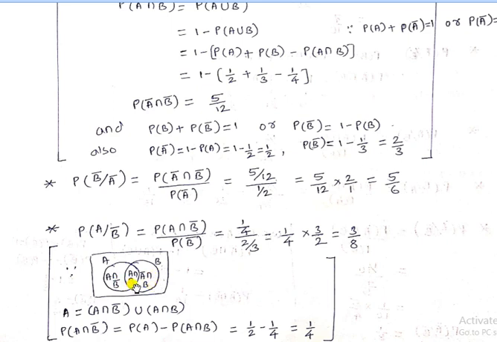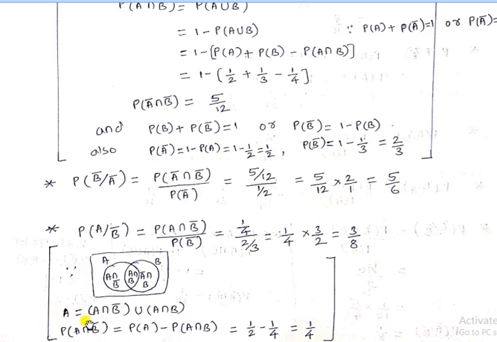Then the common term is A intersection B. So now what is required is A intersection B bar, which belongs to the circle A. Therefore write this term as A equals A intersection B bar union the middle term A intersection B. Now take probability on both sides.